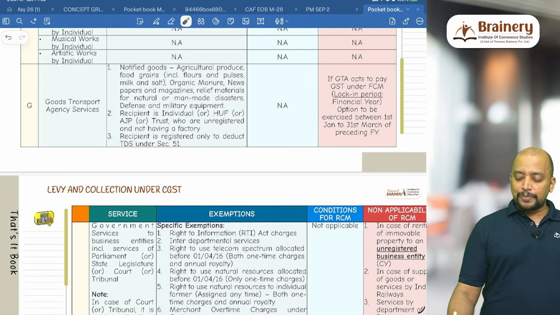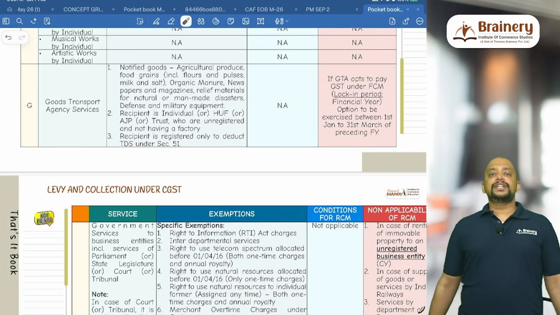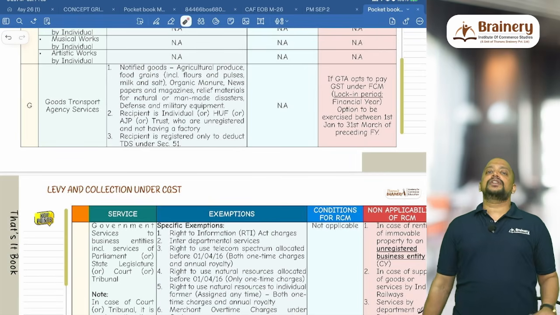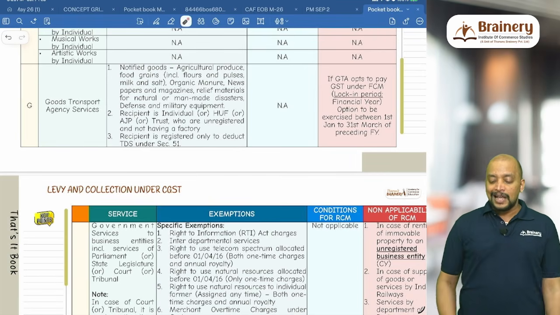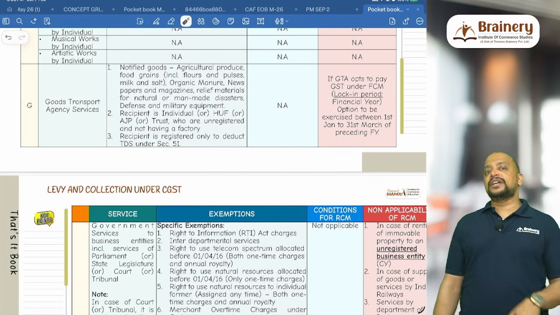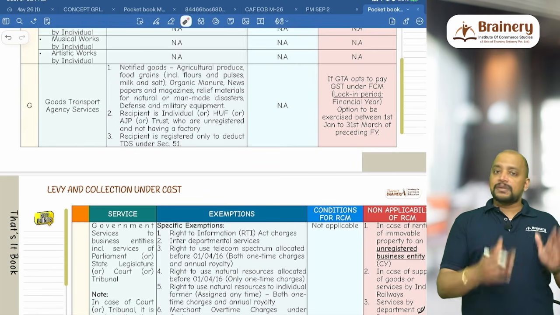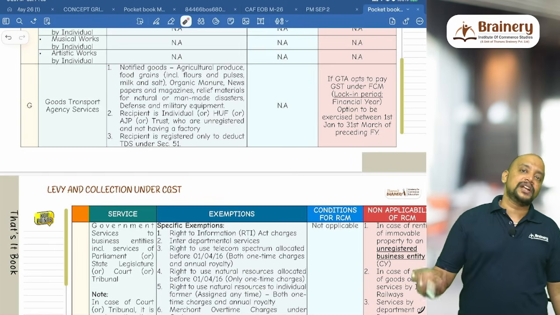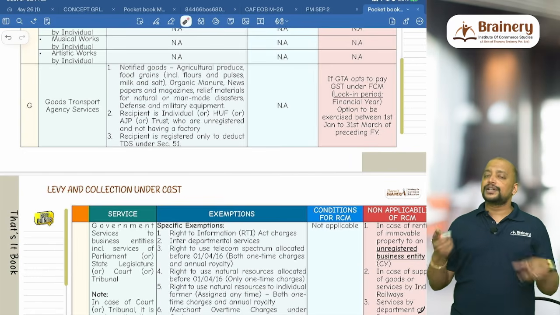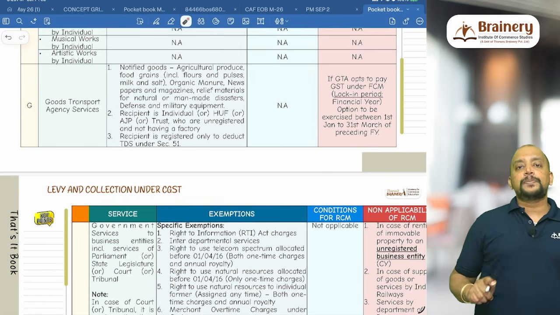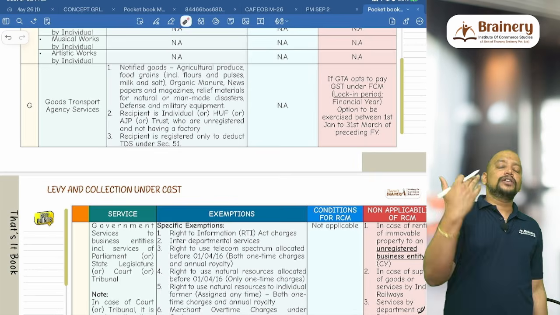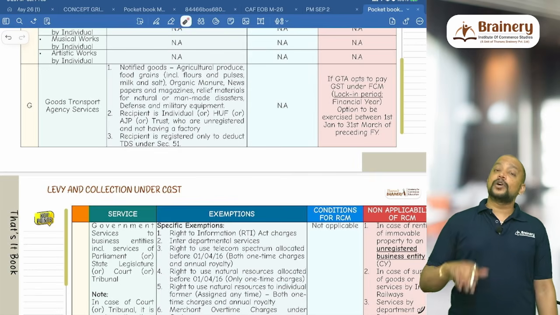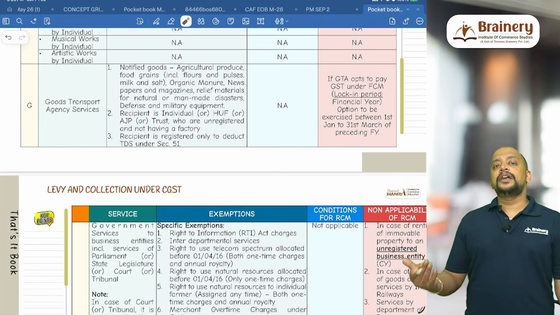If GTA opts to pay GST under FCM for the next 1 year, that is financial year wise, they need to opt. So for that financial year they will pay GST under FCM only, and that option they need to exercise between 1st Jan to 31st March of the previous financial year. So for the current financial year they can either go for FCM or RCM, but within that financial year they cannot withdraw the option. Whichever option they have selected, it will stay. But an author is not like that. They can exercise the option on any date, and from the date of exercising the option, for the next 1 year it will be under FCM.